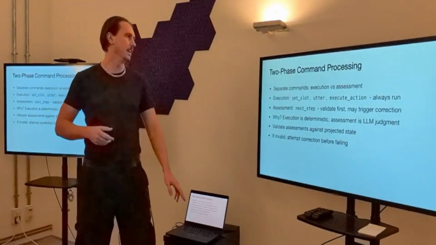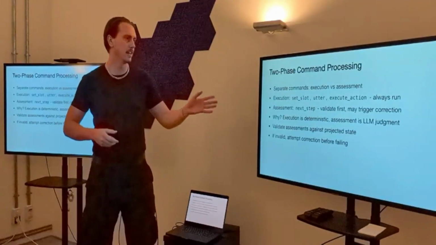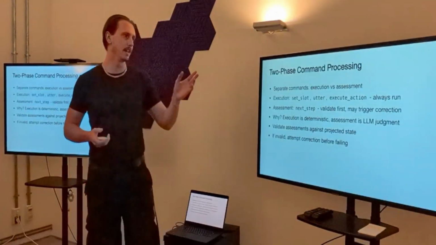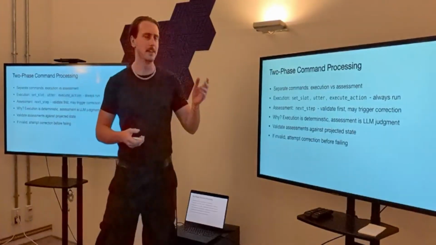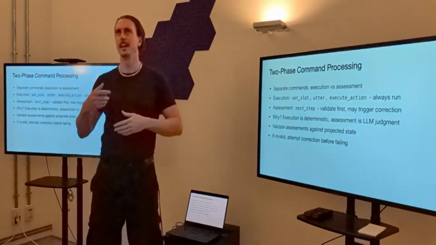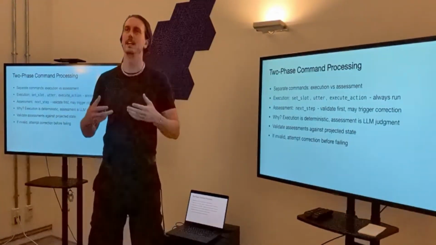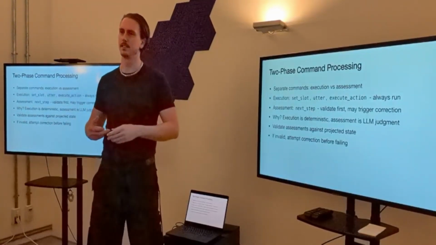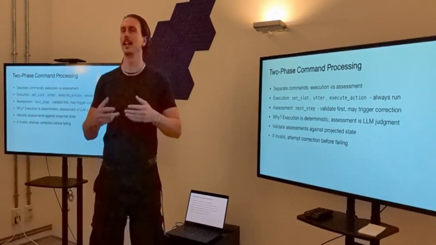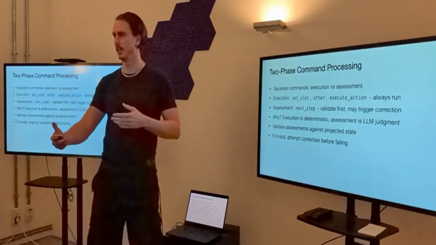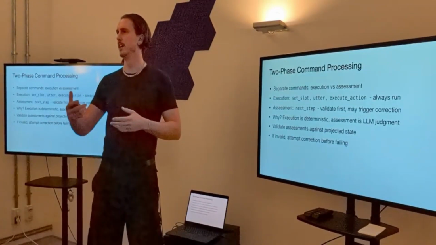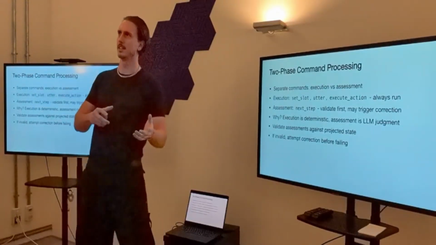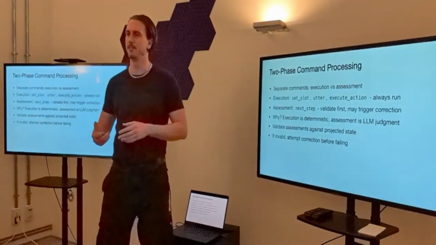We have two-phase command processing. We have two different types of next step processing: the assessment and the execution types. Assessment allows us to prevent having to make a second call to the LLM in order to generate something to say. This ensures that the LLM has correctly predicted where it's going to go next and generated a response that is valid for that. It knows where it's going, and this makes the conversation much smoother.